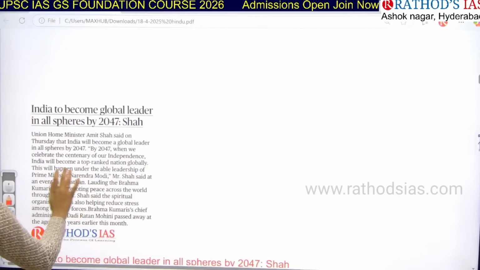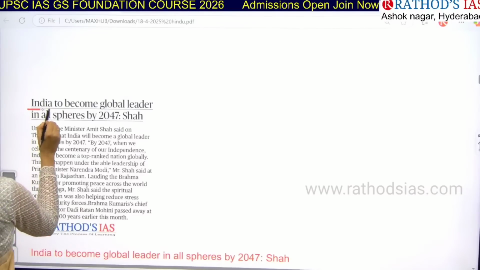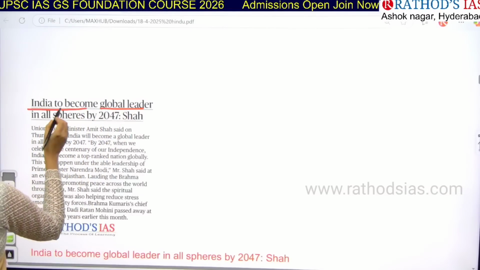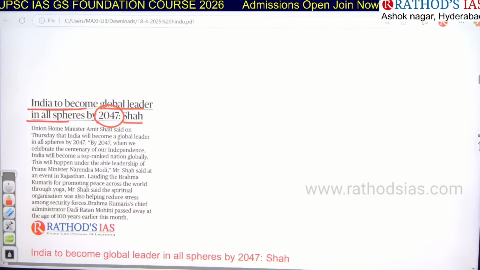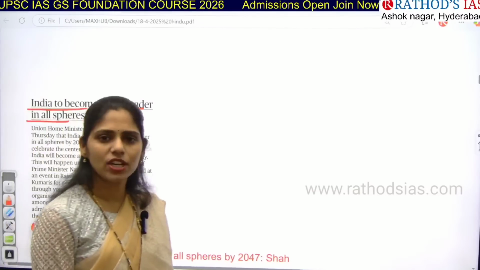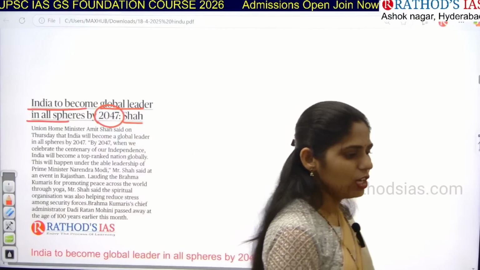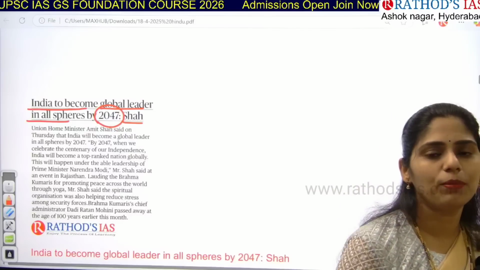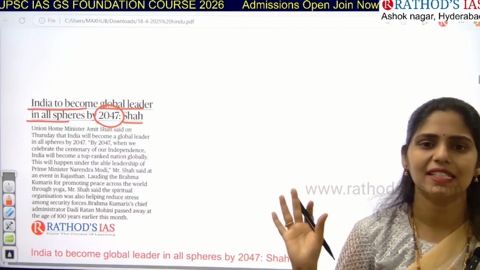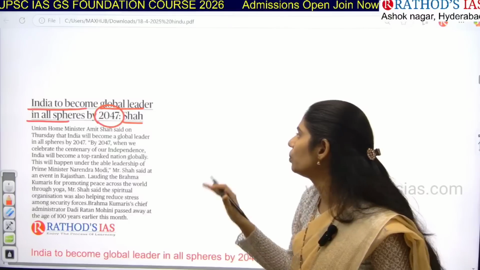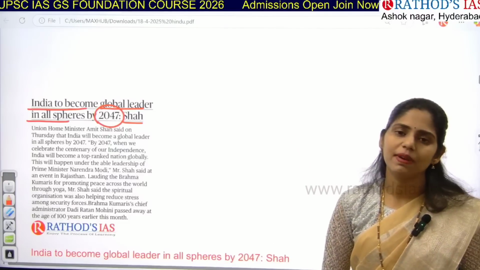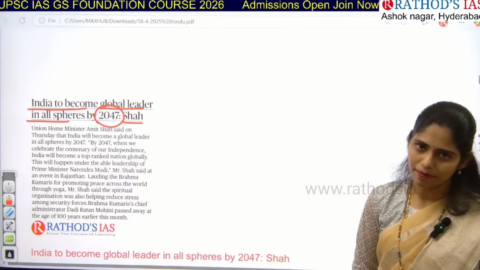So see the title. Title says India to become global leader in all spheres by 2047, says Shah. Who is this Amit Shah? Amit Shah is Union Home Minister, right? So whenever our government diplomats are making any statements, that is very, very important. And try to write this: India to become global leader in all spheres by 2047, says Amit Shah.